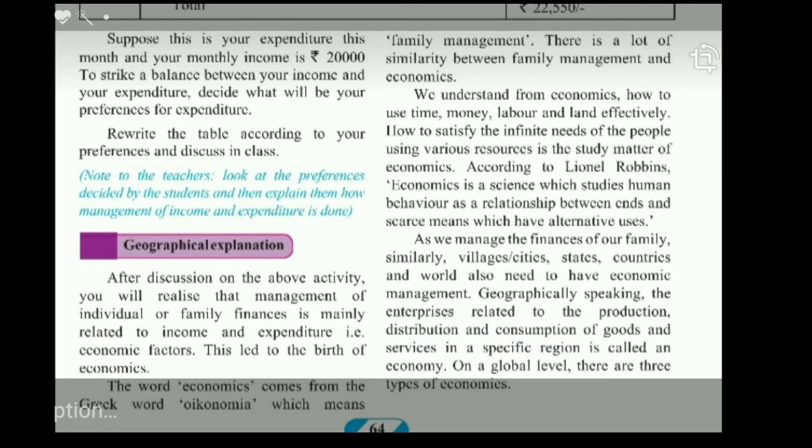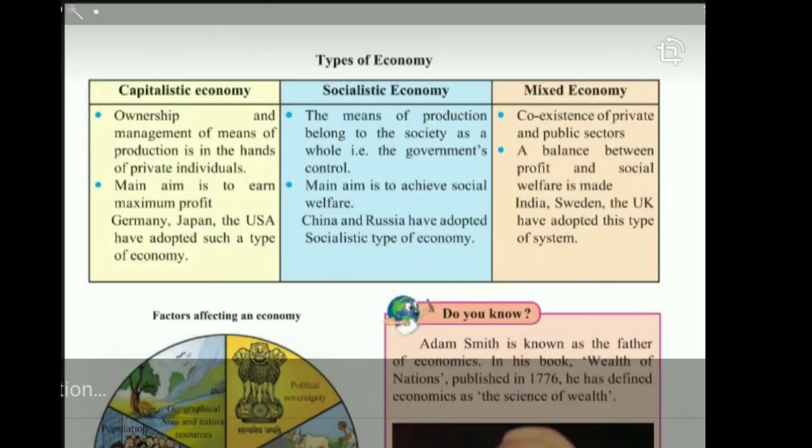On the global level, there are three types of economy, which is the main part of this lesson. Production, distribution, and consumption are very much related to these types of economies. We now come to a very important part of this chapter, types of economy. Basically, there are three main types of economies in the world: capitalistic economy, socialist economy, and mixed economy. Let us see each in detail.